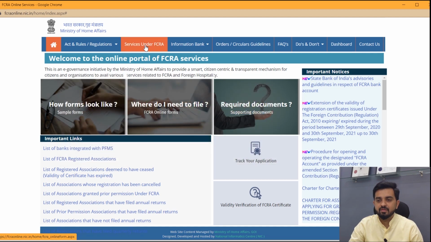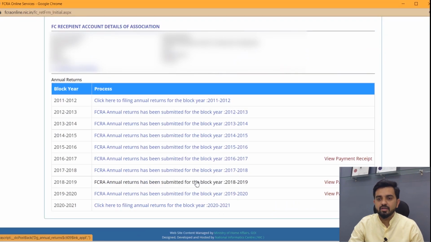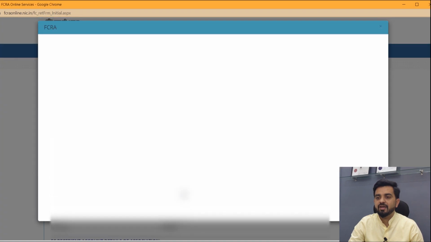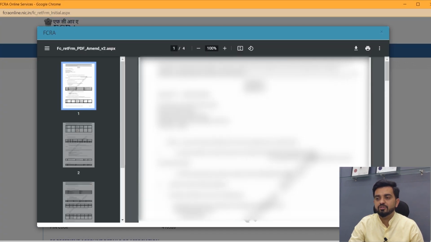Once the payment is done, it will automatically log out your page, and once again we will have to log in. This is the block year wise list of FC4 filed. Now here you can see the FC4 is already submitted for 1920. Okay, and this is the final FC4 acknowledgement.